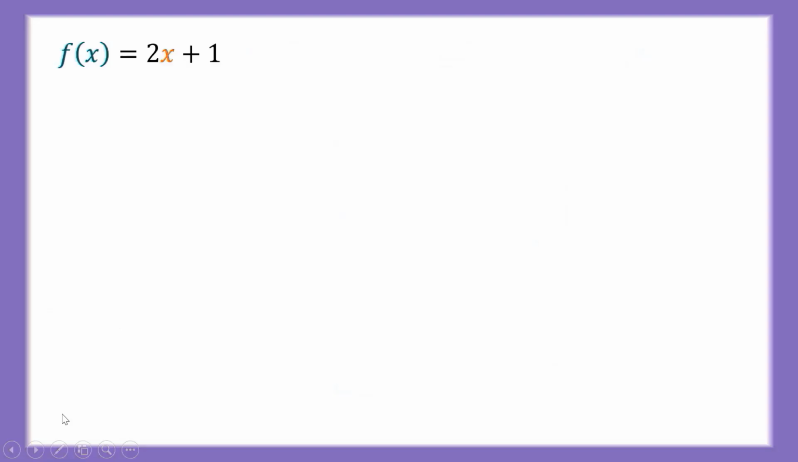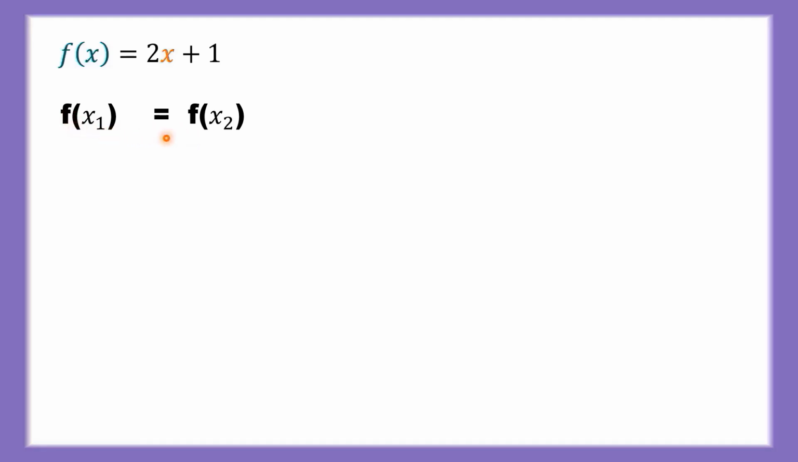f of x is equal to 2x plus 1. By the previous definition of one function, we are going to prove that this function, that is the linear function f of x is equal to 2x plus 1, is one-one. This method is applicable when the limits are not given, that is, sets are not given, only the equation is given.